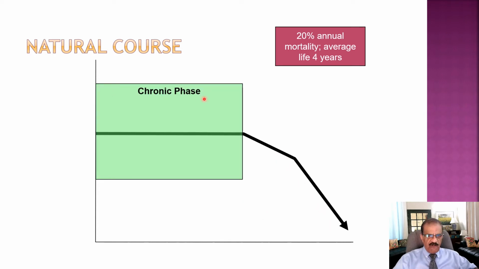So this is the chronic phase. That means the patient is minimally symptomatic, and in fact may not have any symptoms at all, and the diagnosis may be made just by incidental blood examination. Blood is tested for some other reason and gross leukocytosis is detected, and on further testing it is found that the patient has chronic myeloid leukemia. The patient may not have any symptoms at all, though is likely to have signs like splenomegaly. The disease is very slow, smoldering, and this is the chronic phase.